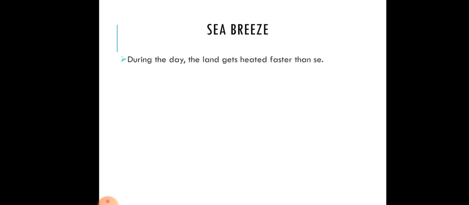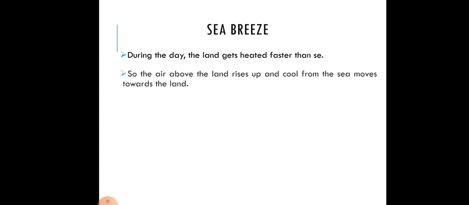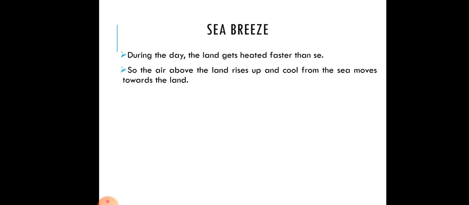Next is sea breeze. During the day, the land gets heated faster than the sea. So near coastal areas, during the day the land gets heated faster than the sea. The air above the land rises up, and cool air from the sea moves towards the land.